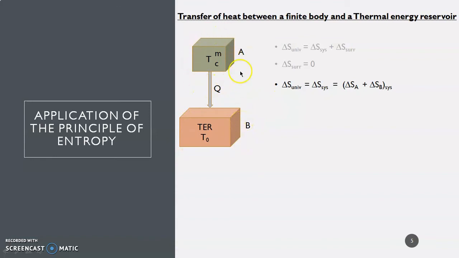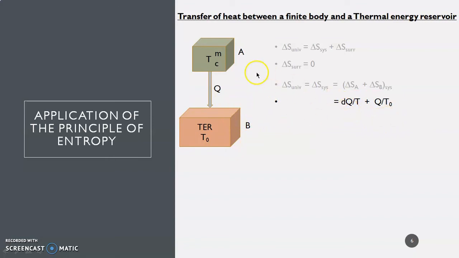Now we take that the body A has mass m and specific heat C. The specific heat of the energy reservoir is infinite, so we are not writing it here. Now the entropy of body A is dq by T and the entropy of body B is q by T0.